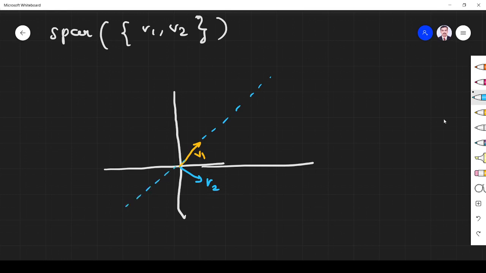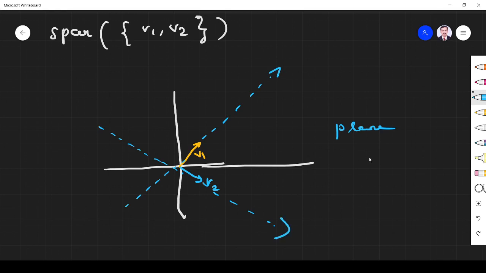What about the span of another vector v2? That will also form a straight line. If both are combined, what will happen? If both the vectors are combined, they will form a plane. Right? So this is going in this direction, this is going in this direction.